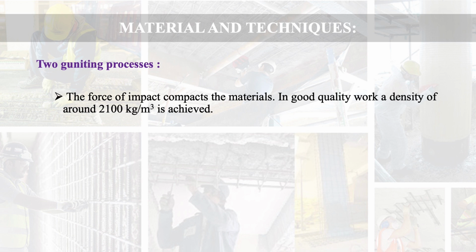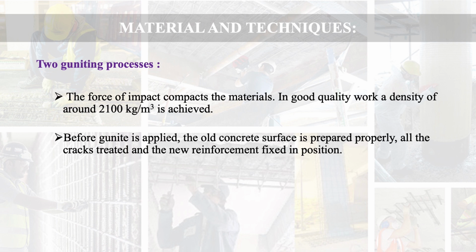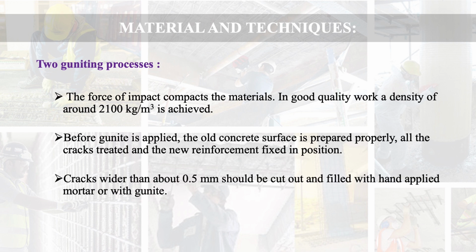How is the compaction done? Compaction is done because of the force of the impact, because we are throwing it with high velocity. In good quality work, a density of around 2100 kg per meter cube is achieved. Before gunite is applied, the old concrete surface is prepared properly, all the cracks treated and the new reinforcement fixed in position.